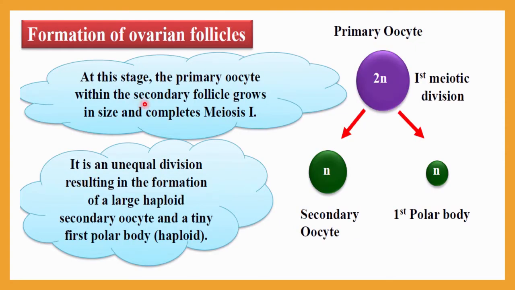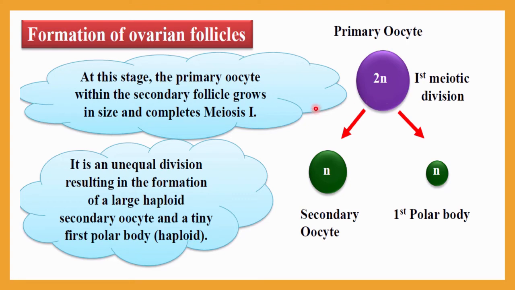The follicle will mature up to the secondary follicle level, and after reaching this stage, the primary oocyte within the secondary follicle will grow in size and finally complete meiosis 1. These processes are not initiated at the primary follicle level.